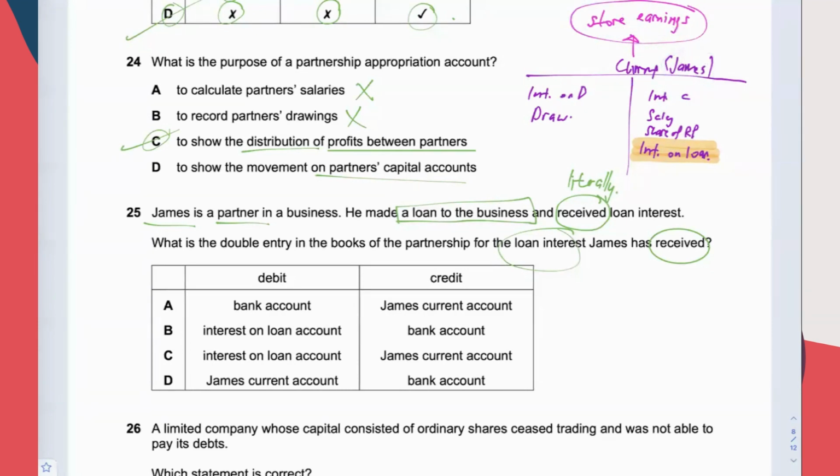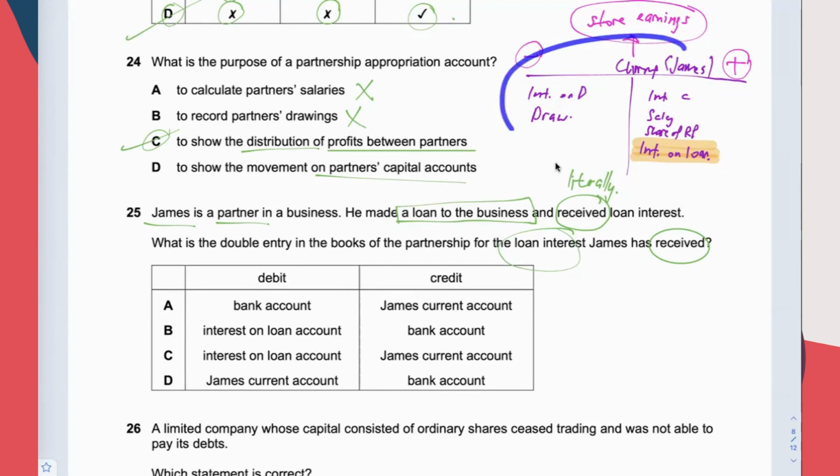Whenever he has been allocated some earning, we will put it onto the credit side. Whenever he takes drawings, it will be on the debit side because drawings will take away some of his earning from the storage. Okay, drawings together with the interest on drawing will take away the earnings that have been stored inside this hard disk.